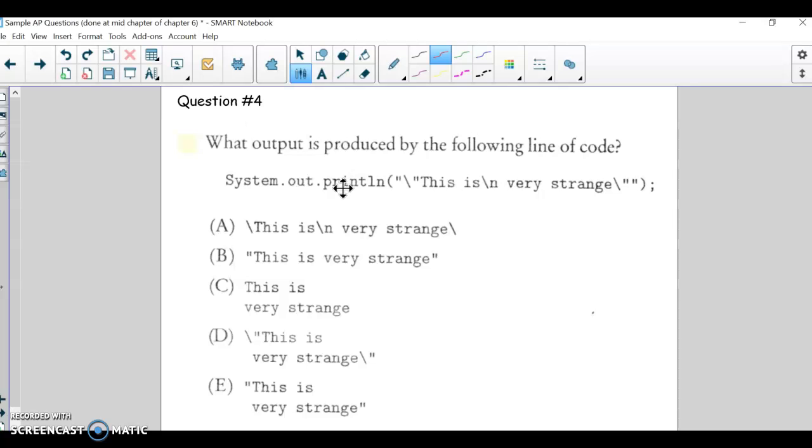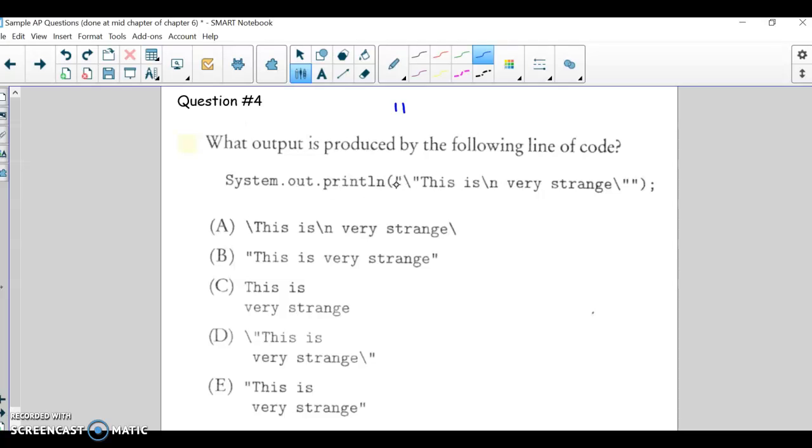All right, here is the fourth question on the sample AP questions. What output is produced by this code? We remember that slash there is an escape character, and whatever comes after that is just like a special character, right? The reason is you can't just put a quote in the middle of your print because this quote would end the starting quote.